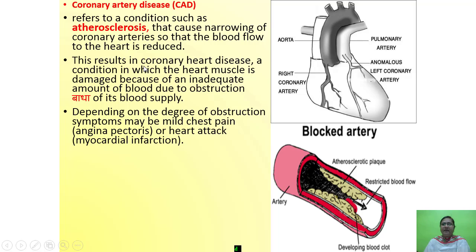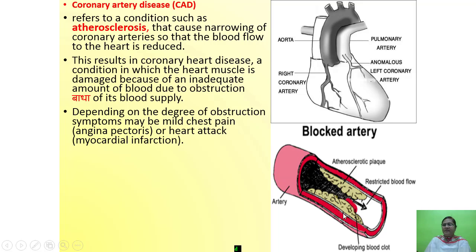This results in coronary heart disease, a condition in which the heart muscle is damaged because of an inadequate amount of blood due to the obstruction of its supply. Obstruction means obstacle, म्हणजे बाधा.